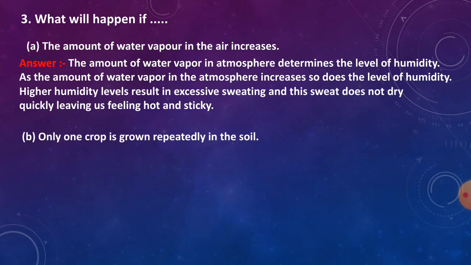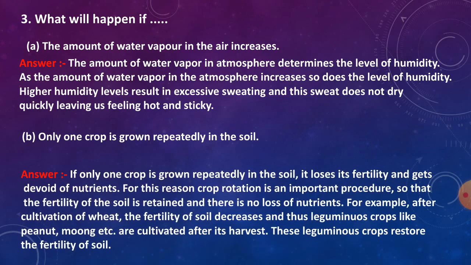B. Only one crop is grown repeatedly in the soil. Answer. If only one crop is grown repeatedly in the soil, it loses its fertility and gets devoid of nutrients. For this reason, crop rotation is an important procedure, so that the fertility of the soil is retained and there is no loss of nutrients. For example, after cultivation of wheat, the fertility of soil decreases and thus leguminous crops like peanut, moong are cultivated after its harvest. These leguminous crops restore the fertility of soil.